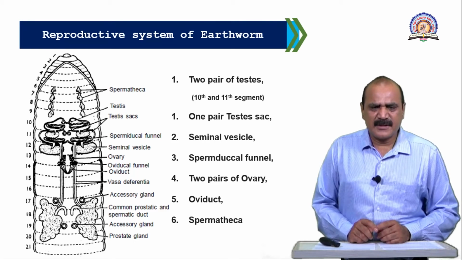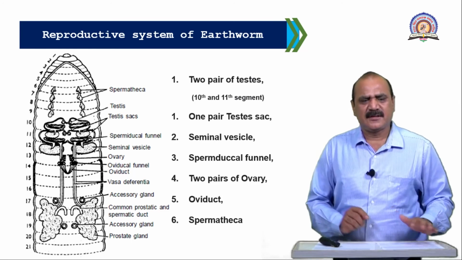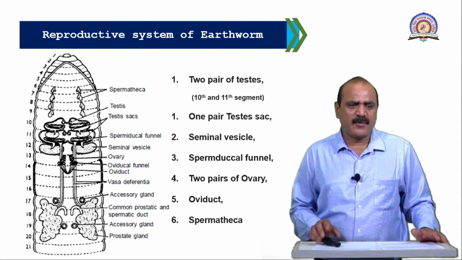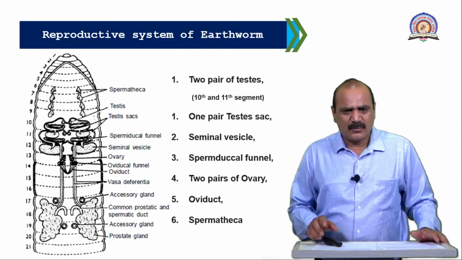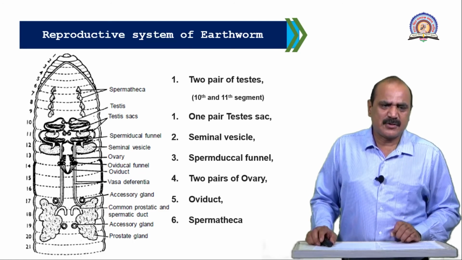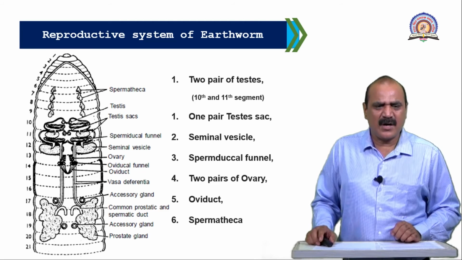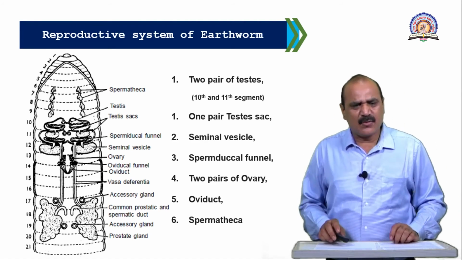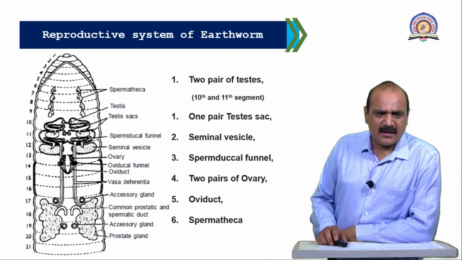Then 2 pairs of ovaries are located in the posterior region of the 13th segment, and most of the female reproductive system occurs in the 14th segment. There are 2 oviductal funnels which arise from the ovary and open into the oviduct, and the oviduct receives the ova from the oviductal funnel and carries them to the female genital opening, which is located on the 14th segment.